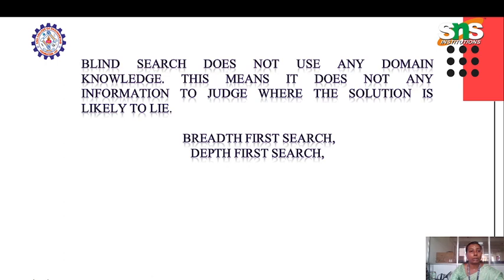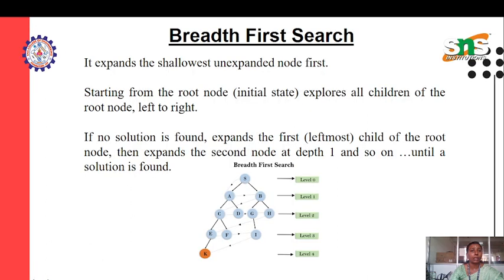Now we can see the blind searches. One is breadth first search, that is BFS, and the other is depth first search, DFS. Coming to breadth first search, it expands the shallowest unexpanded node first. Breadth first search is the most common search strategy for traversing a tree or graph. This algorithm searches breadth-wise in a tree or graph, so it is called breadth first search. The BFS algorithm starts searching from the root node of the tree and expands all successor nodes at the current level before moving to nodes of the next level.